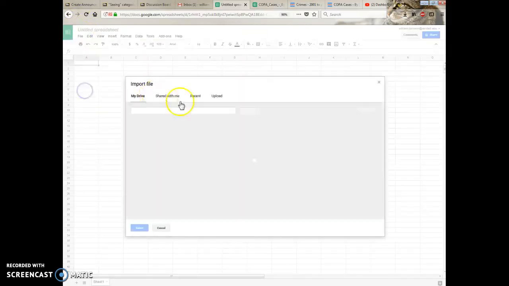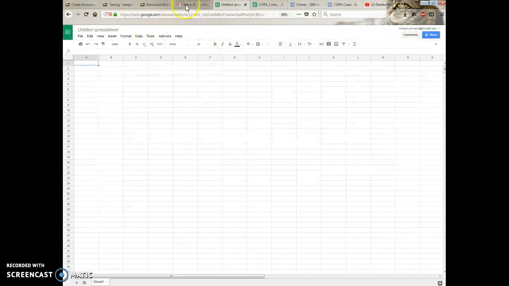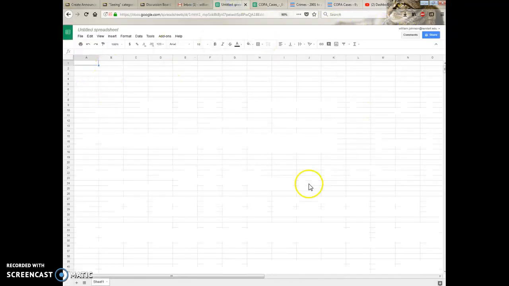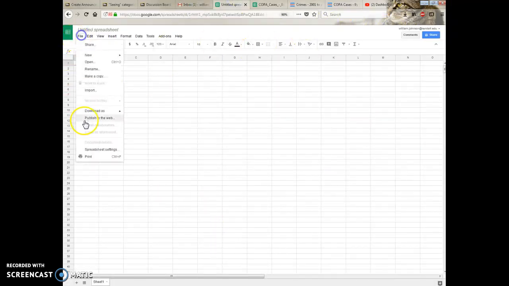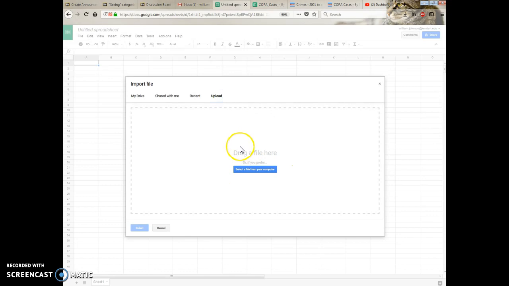File, import, upload from my computer. And then you can go here. I downloaded the Copus cases. Now, it's still a big file, 6 megabytes. So it'll take a minute or two for it to open. But that is the process you're going to do. You're going to go to Kendall College email. You're going to click Google Sheets. When you get to a brand new sheet, you can import your data set. And then from here, you can work on the count if formula like I walked you through.